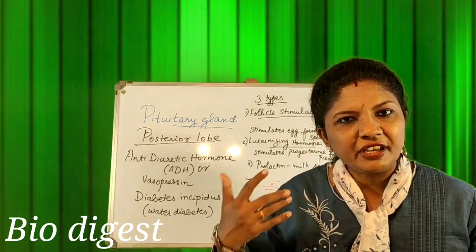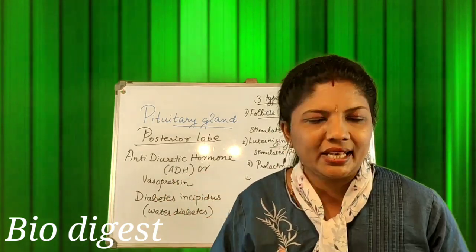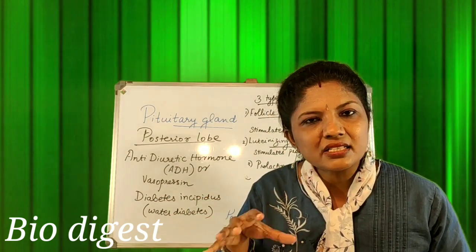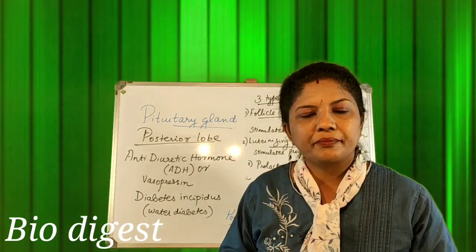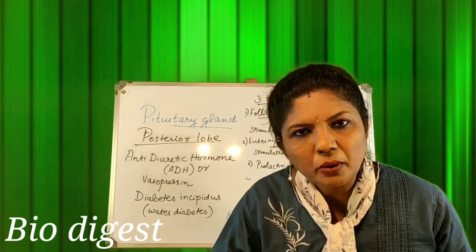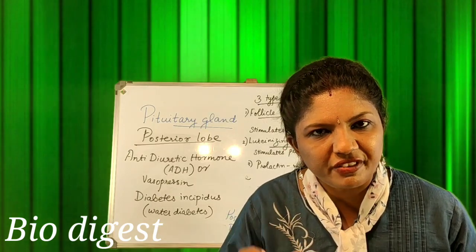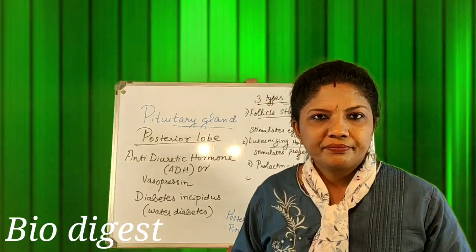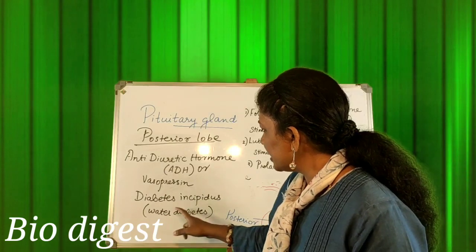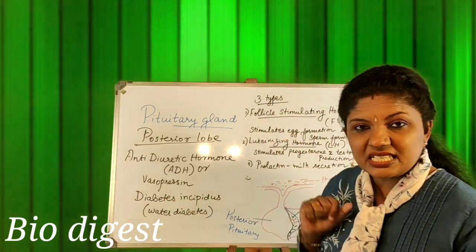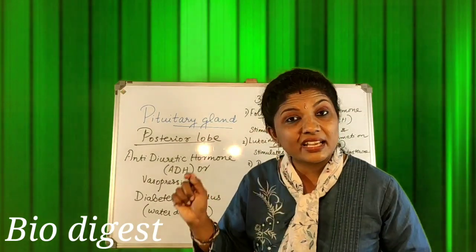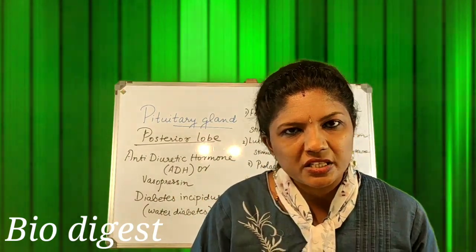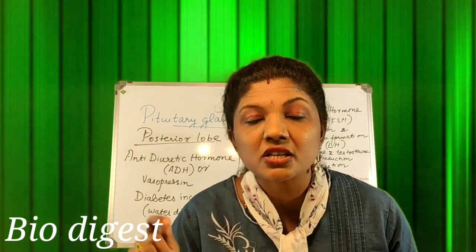The person will feel like urinating frequently, so water loss will take place from the body, and because of this the person will feel thirsty. So that is water diabetes or diabetes insipidus, which results from under secretion of vasopressin or antidiuretic hormone.